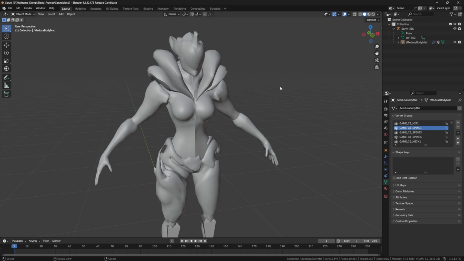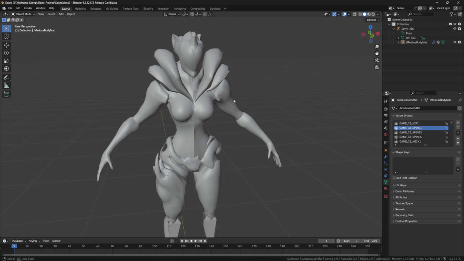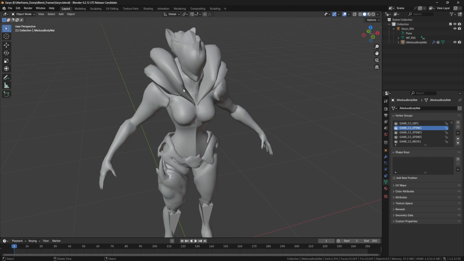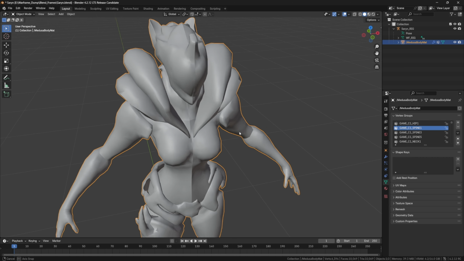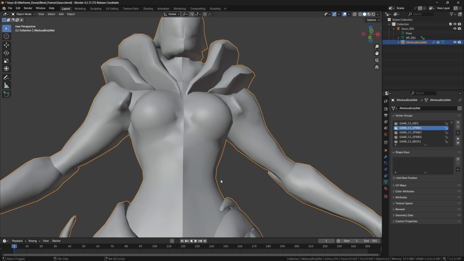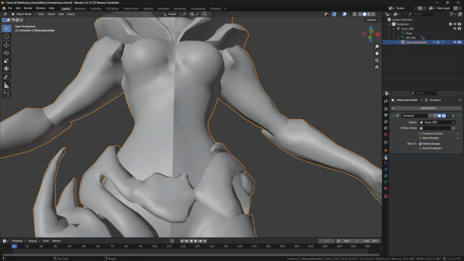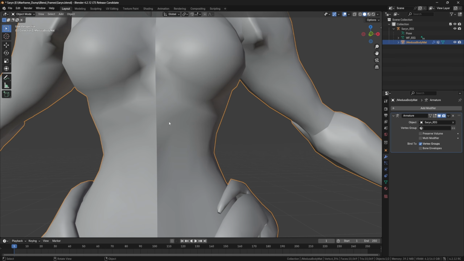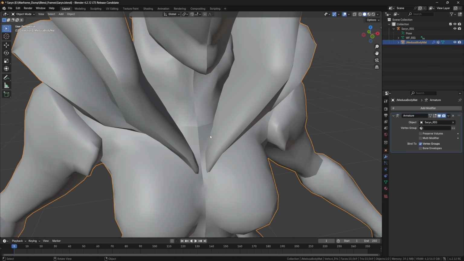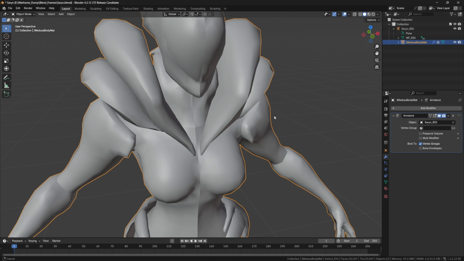Okay, so now that we've saved everything and we have our rig done, we're going to move over to shading. Actually, before we move over to shading, we're going to cover how to fix these seams. With some Warframes, you're actually going to still want them. It's a very specific case, but some of the Warframes have their normal maps connecting and fixing this. I'm pretty sure Saren does not.